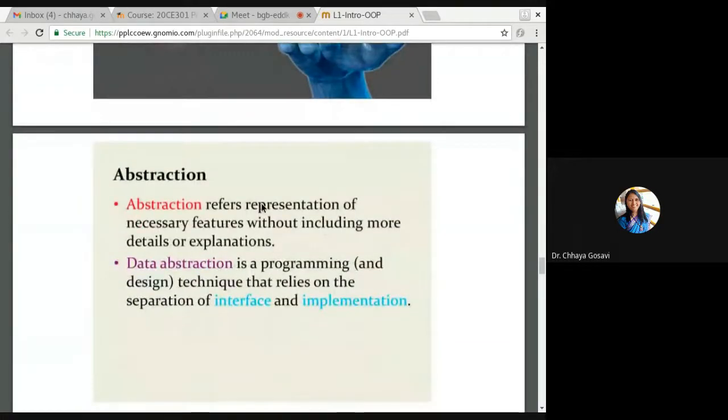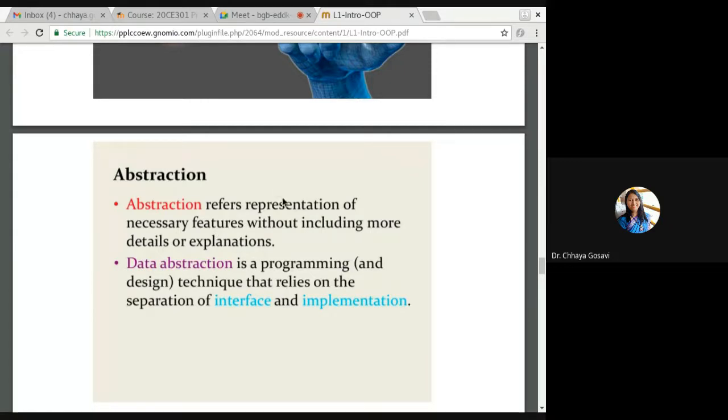So abstraction refers to representation of necessary features without including more details or explanation. Like here I know when I press this button, the LCD will start. But I'm not interested in how this wireless communication happens, how it is connected to my system, how my PPT is displayed there. And what is the resolution, what is the aspect ratio, what is the number of points per inch. I'm not interested in that. I just want my PPT to get displayed on the LCD. So this is abstraction. I know just to press this button. Everything is hidden, the working is hidden inside it.